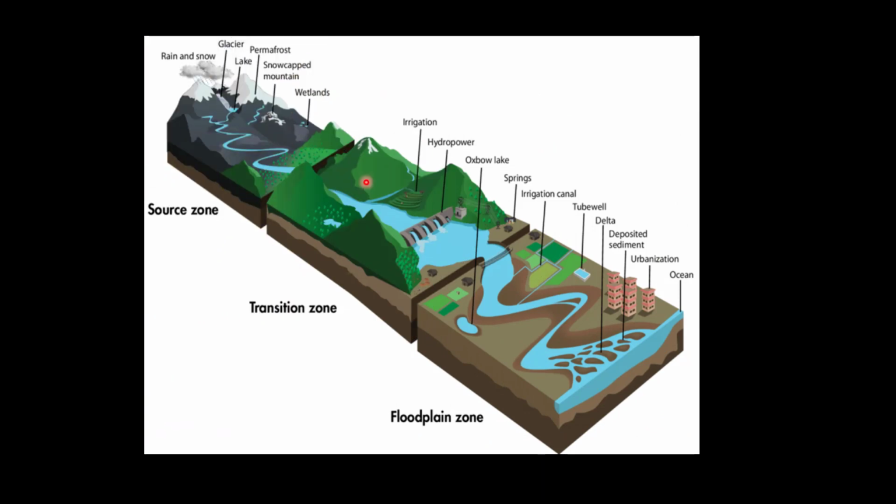These are the different landforms which are made by the river system. You can see here, this is the loftiest mountains and the rivers are originating from this source region.